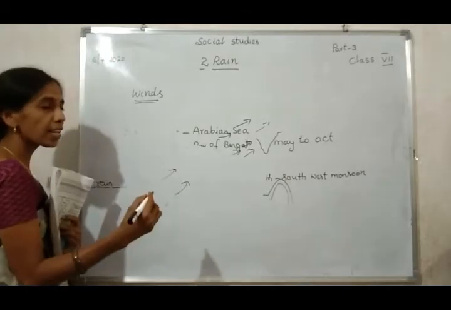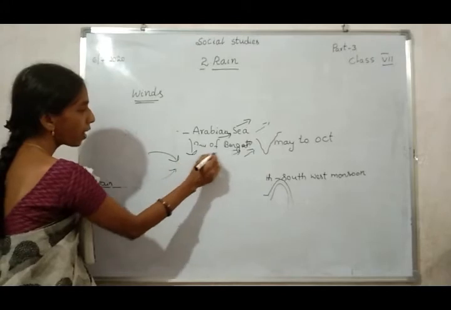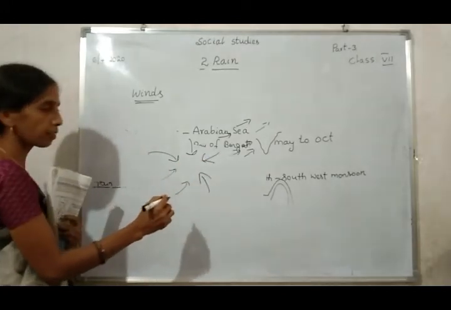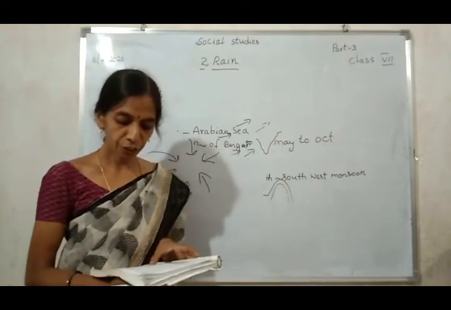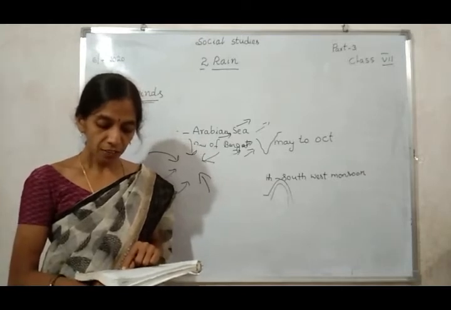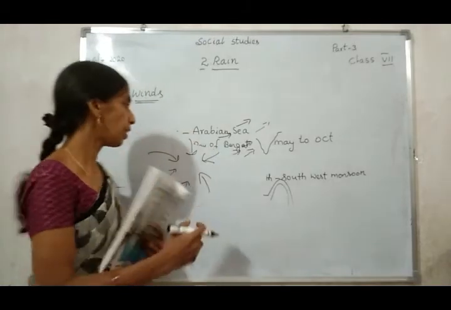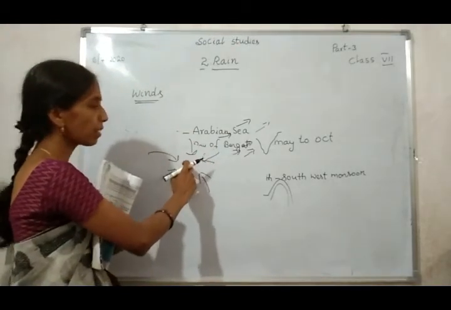But in the cyclone period, the winds blow in all directions. The cyclones are formed in the sea due to intense heat in summer. In a cyclone, winds blow in from every side towards the center of it.